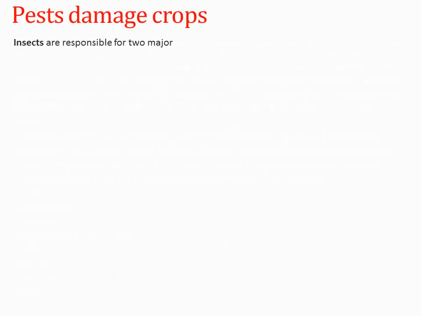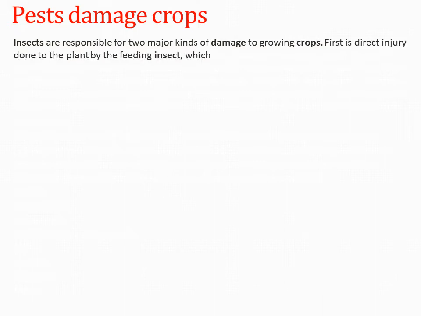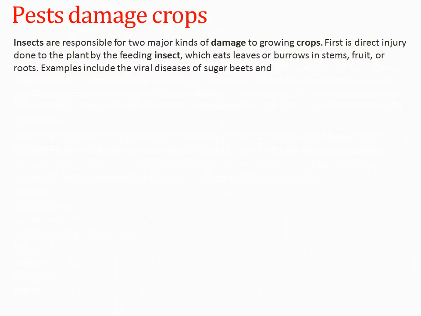Pest damage to crops: insects are responsible for two major kinds of damage to growing crops. First is direct injury done to the crop plant by feeding insects which eat leaves or burrow in stems, fruits or roots.